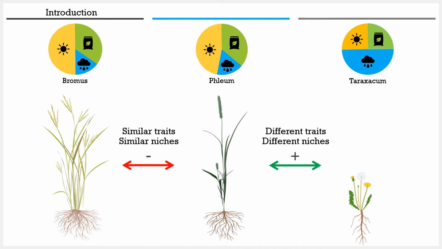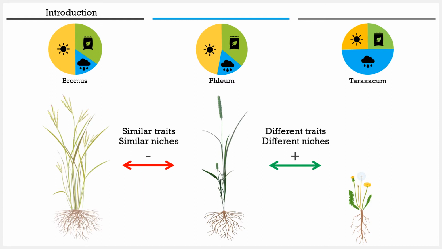Positive co-occurrence describes species pairs that, when found together, rarely compete for resources, while negative co-occurrence describes species pairs that, when found together, compete intensely. Let's go over this with a diagram. Here we see three herbaceous or non-woody plant species: bromus, phleum, and taraxacum. Above each of these plants is a pie chart, which acts as a simplified representation of the resource requirements for each plant. In yellow, sunlight; in blue, water; and in green, nutrients.